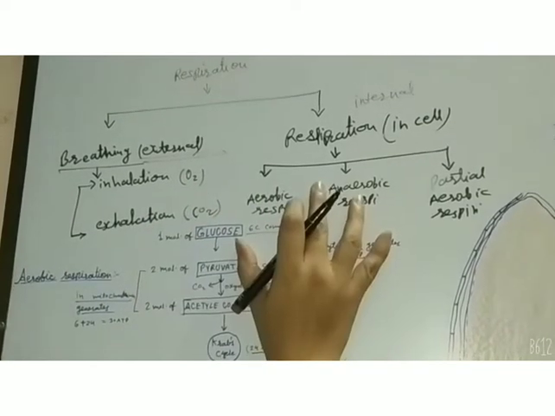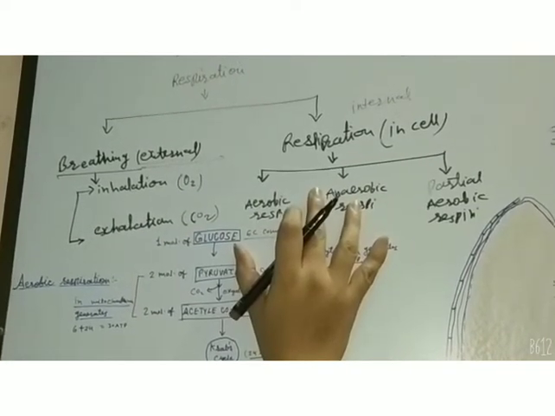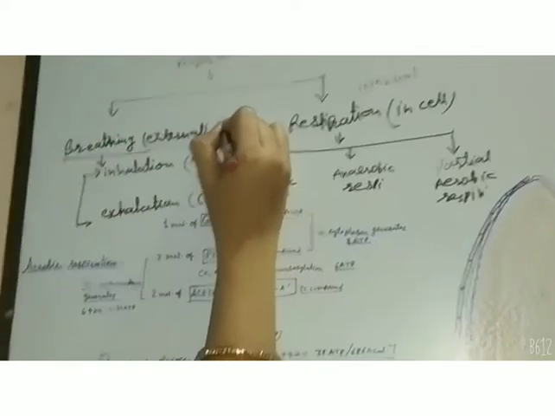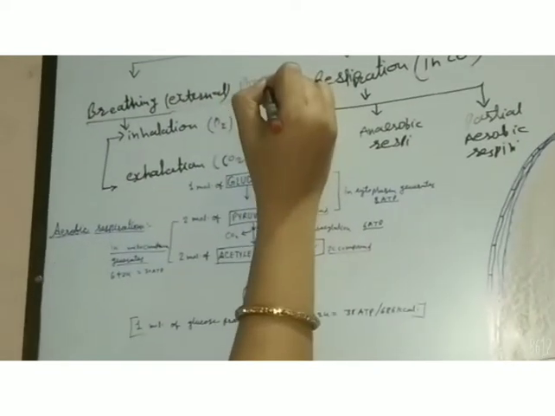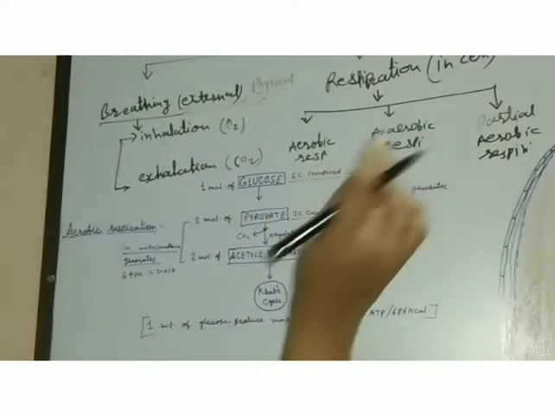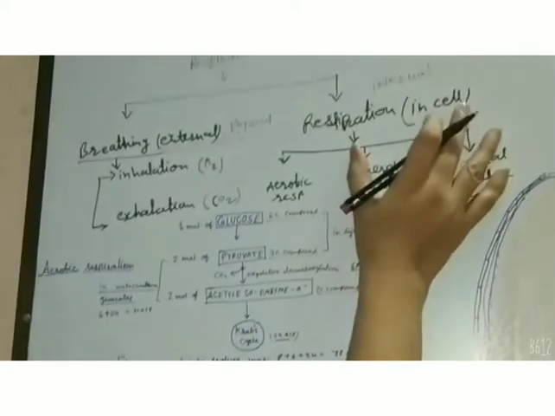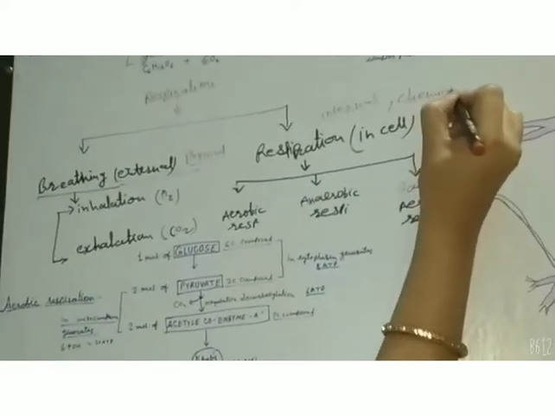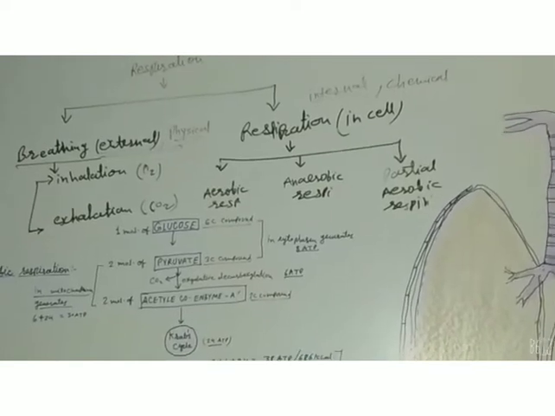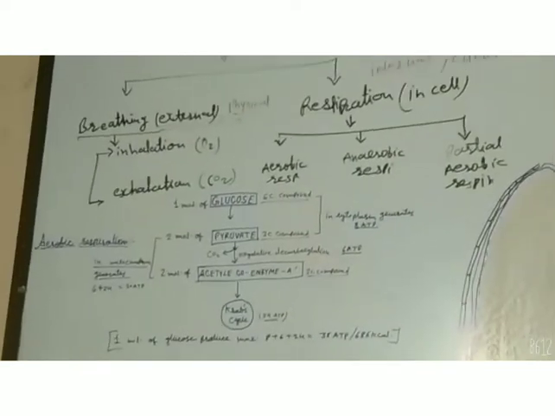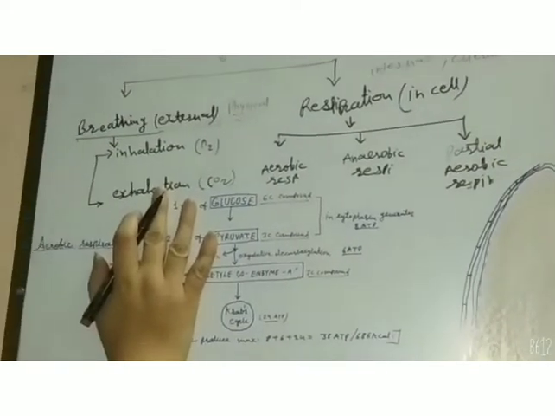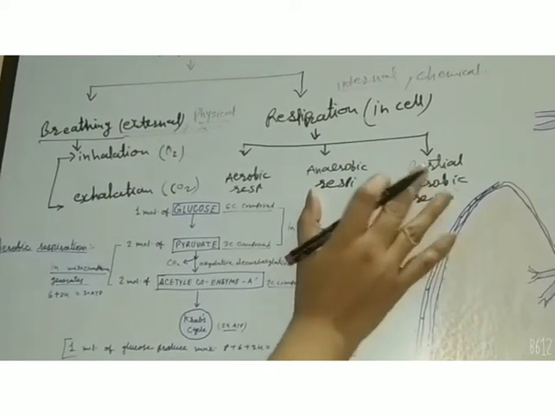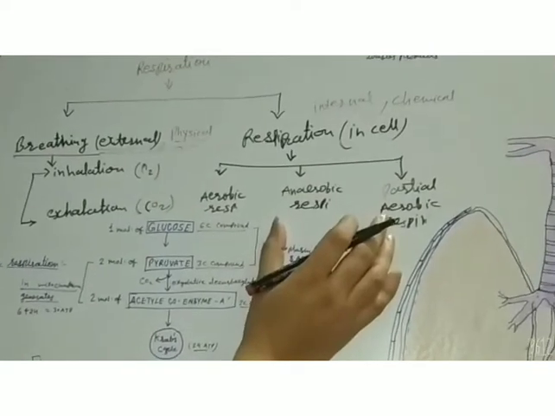There are some differences between these two processes. Breathing is only a physical process in which some organs are involved, but respiration is a chemical process in which some chemicals and enzymes are involved. Breathing does not release energy, but respiration releases energy.